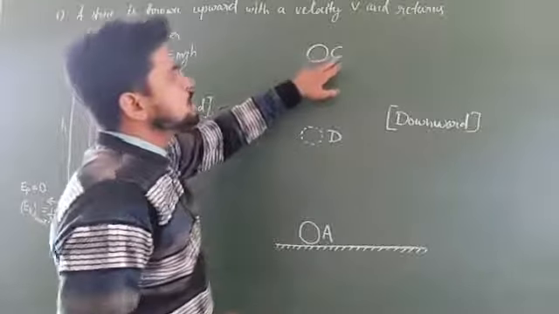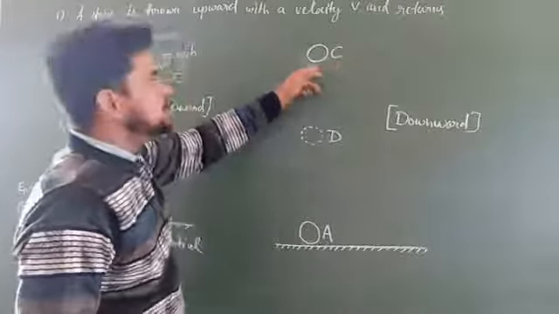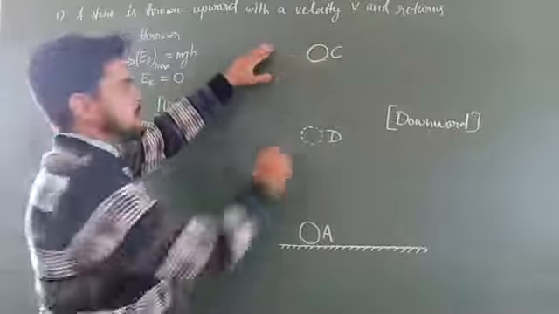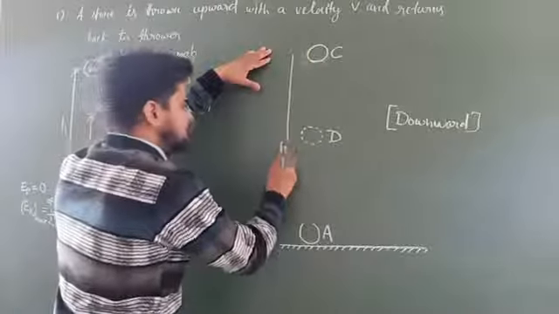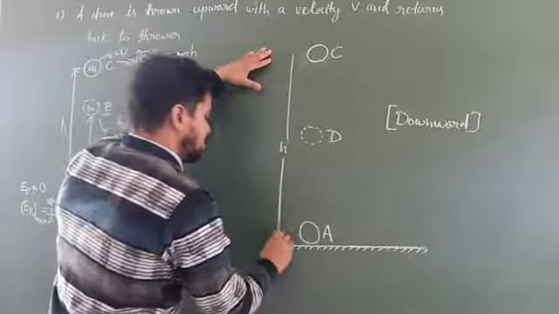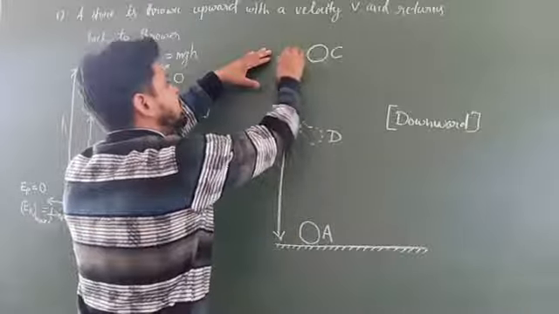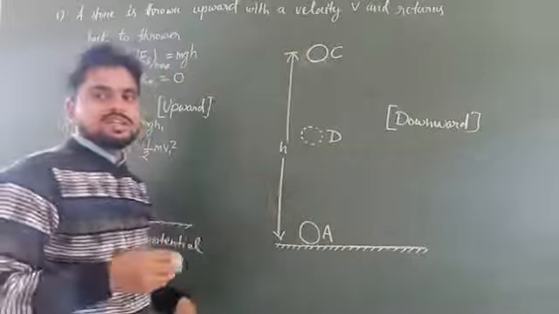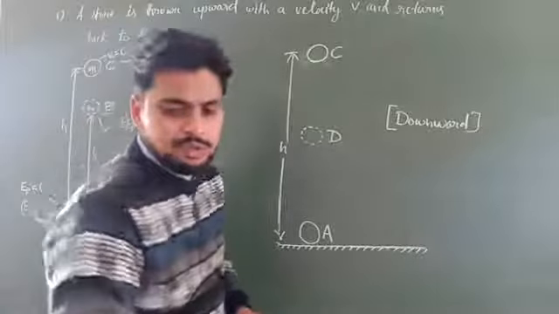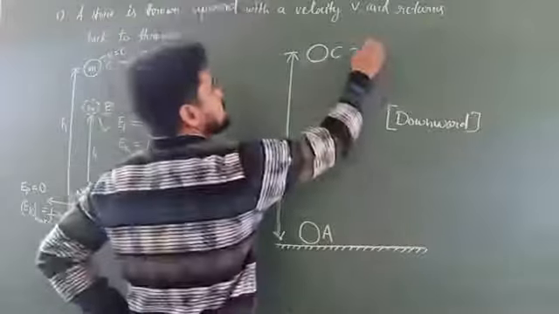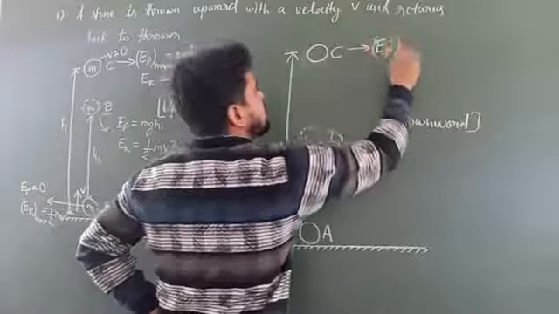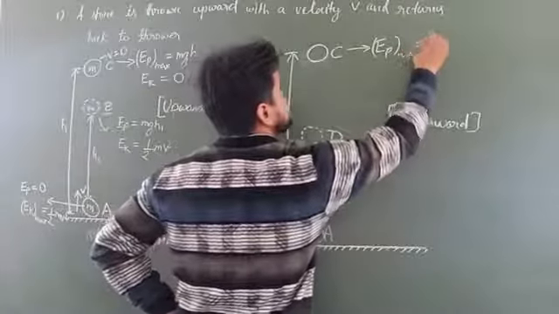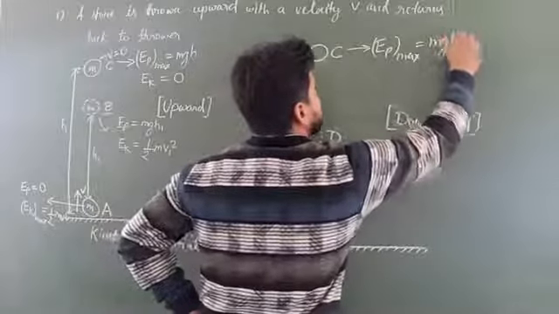Now students, the position C represents that the stone is at maximum height h from the ground. Since it is at maximum height, it must have the maximum potential energy. So here we can write at this position C, the potential energy will be maximum, EP max, and it is equal to mgh.